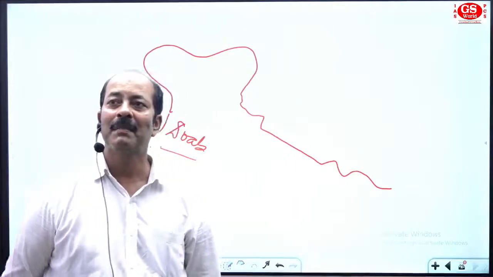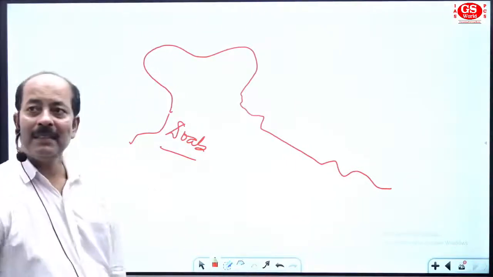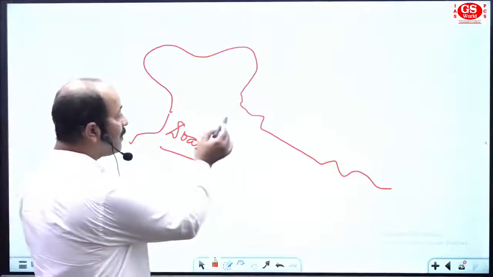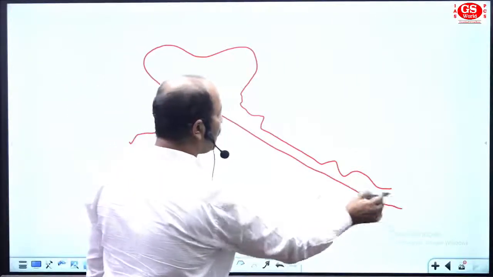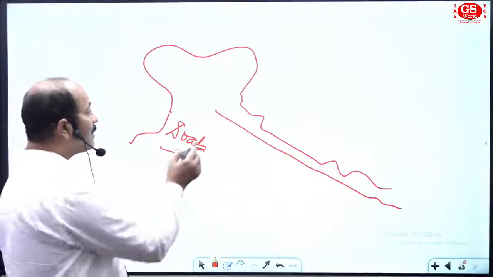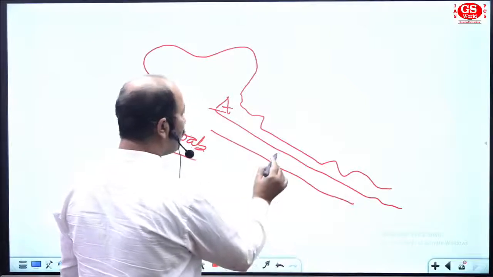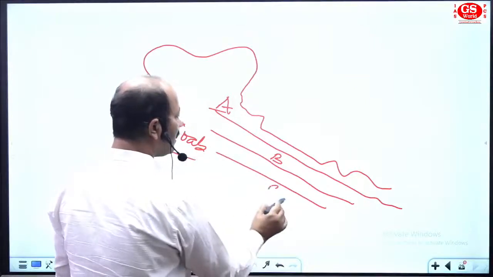In this way we can remember the information. Got that? After that, in this area we find strips of area where I am giving you only the name. You can write it in the message. This is A region. Then we have B region, and C region.